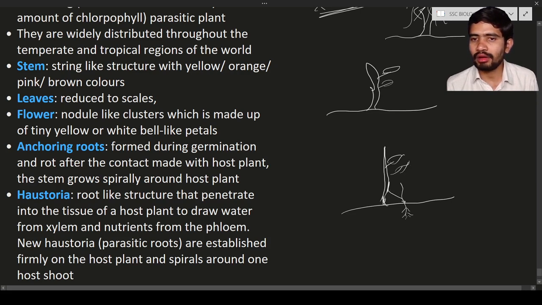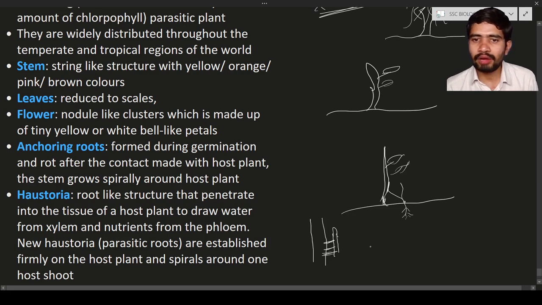When the dodder is attached to the host plant, it will develop anchoring roots. Some amount of roots will be there. A small penetration into the host plant is known as haustoria. If you see here, this is the host plant. Let us draw it bigger. This is the host plant, and this is the dodder. The dodder will produce a root-like structure known as haustoria. The haustoria will penetrate into the host plant. Why does the haustoria penetrate into the host plant? Just to absorb the nutrients.